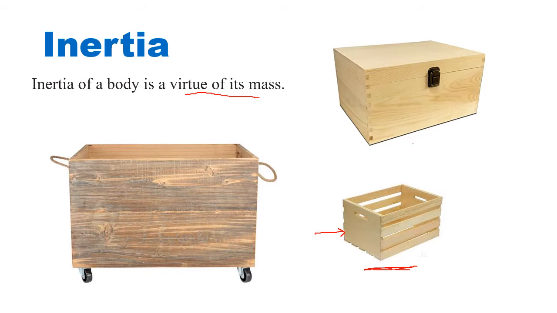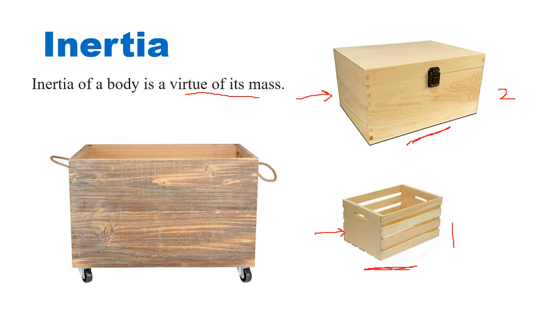This is box 1 and this is box 2. What do you observe? Box 2 is bigger and has more mass than box 1, so it is a little difficult to move box 2. You will have to apply more force to move box 2. Why? Because the mass is more.